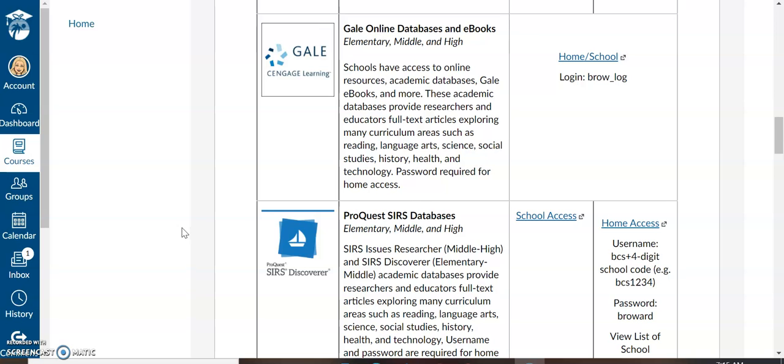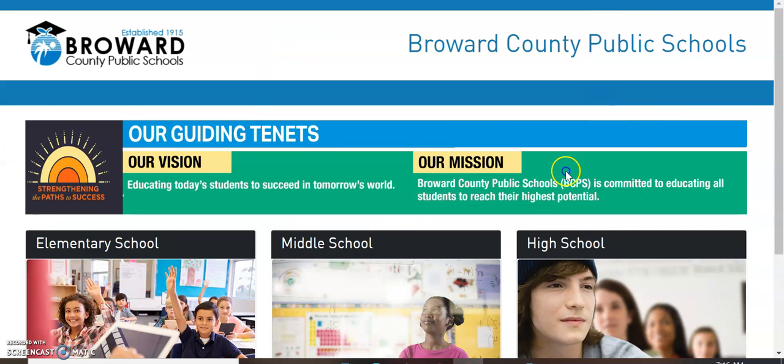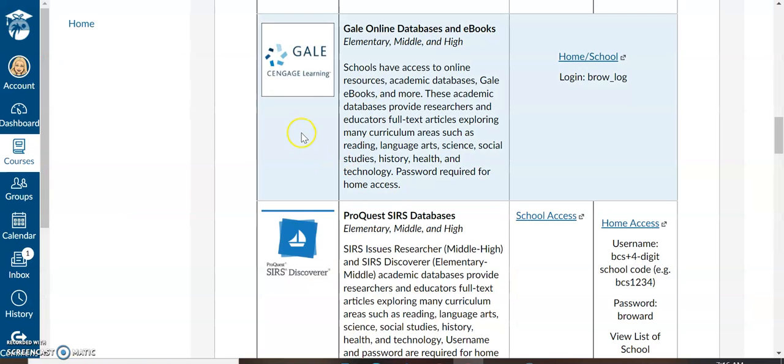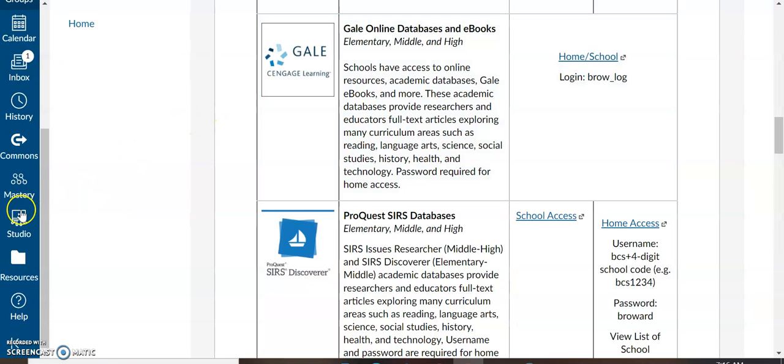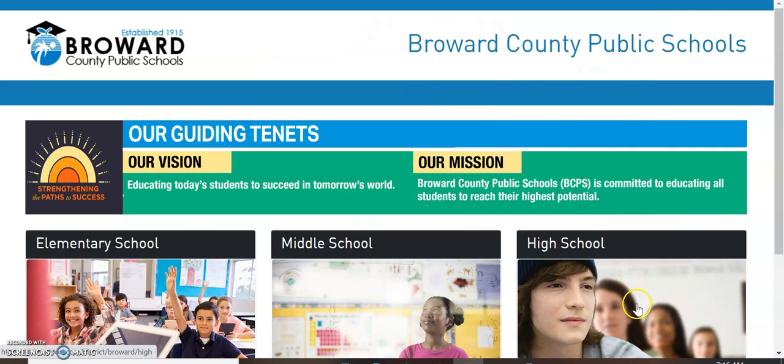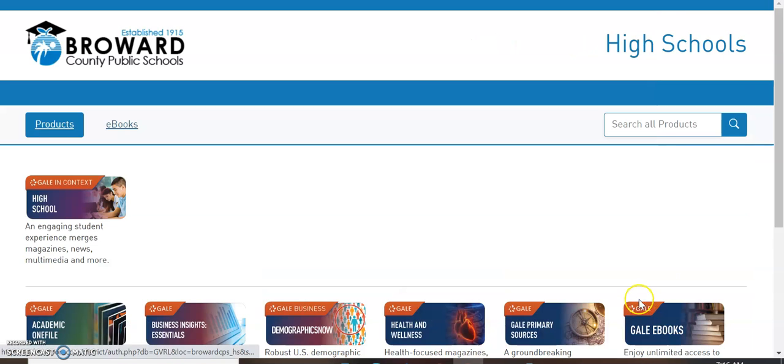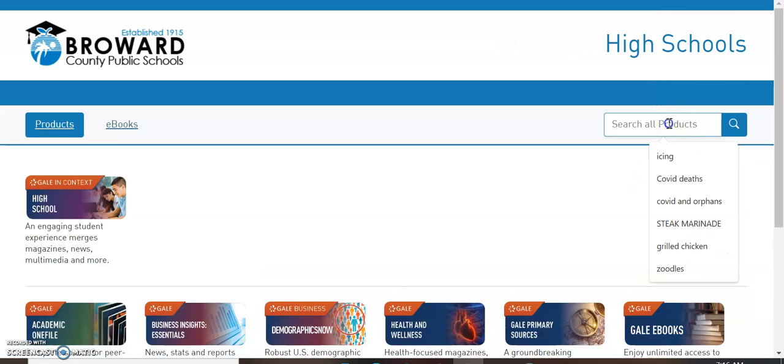ProQuest SIRS turned out to have a good amount of information on that particular topic. Now I'd like to go on to Gale and see if there's any information there on the same topic. Remember, I'm back on Canvas, Resources, and then I go to Library Media Resources, and same place that I opened up ProQuest SIRS, I can go to open up Gale. And I want to go to high school. And then I'm just going to do a search again for long COVID.